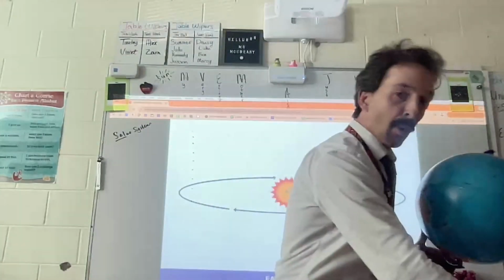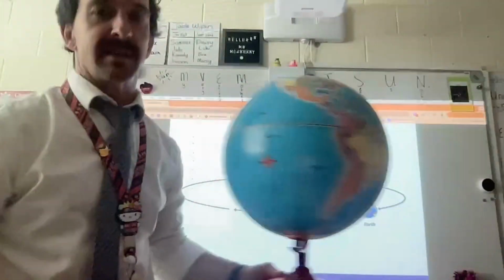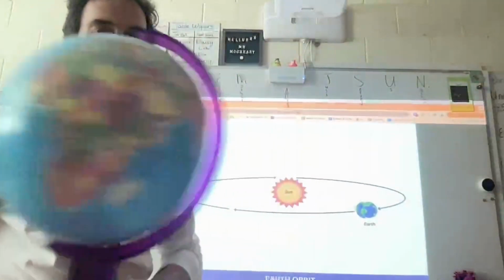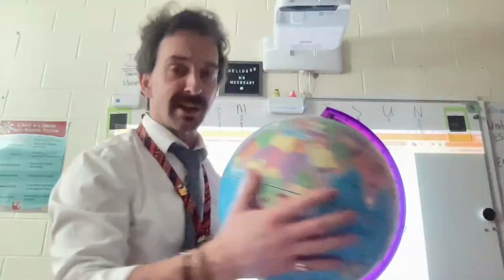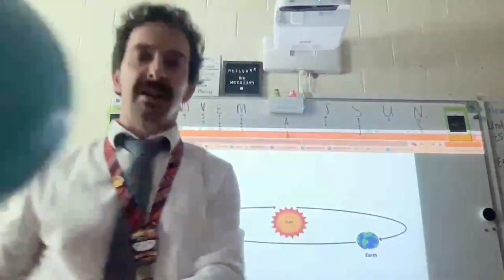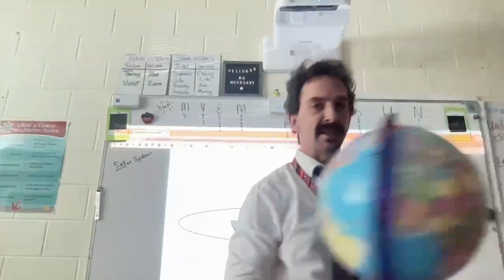But Earth is also revolving around the sun. Revolving means if you're the sun, then the Earth would be going around you in a circle, right? So that is revolving. So the Earth is moving two ways. It is rotating to get day and night, and it is revolving. And this revolving around the sun is partially responsible for giving us seasons. Another reason we have seasons, like summer, winter, fall, spring, is because of Earth's tilt. We'll talk more about that in a different unit.